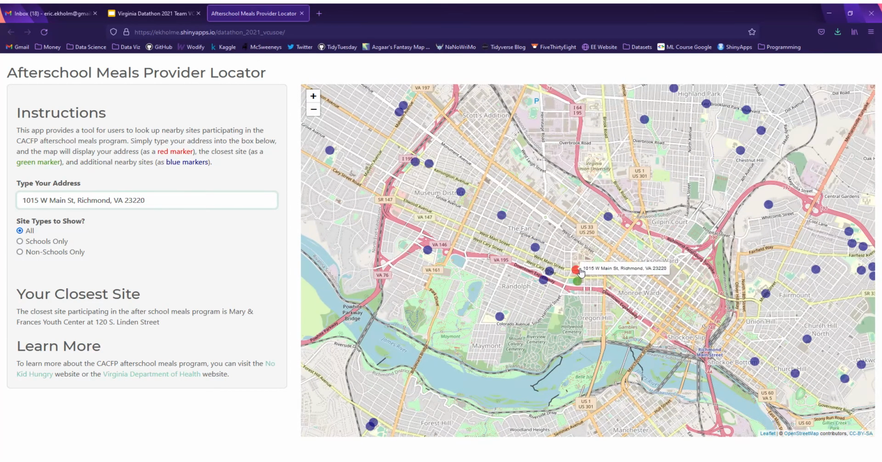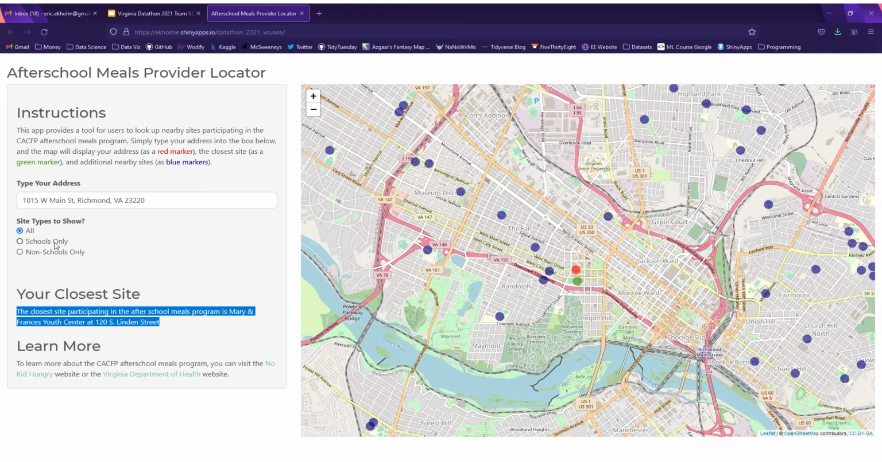So if you look here, we entered the address for the VCU School of Education building, Oliver Hall. It shows up as red. The closest site to it shows up as green, the Marian Francis Youth Center, and we can see that is also shown over here on the left. And we can see other nearby sites show up as blue dots, right?